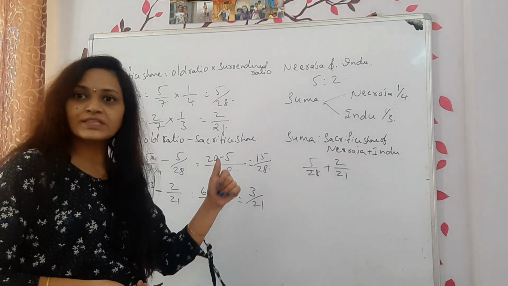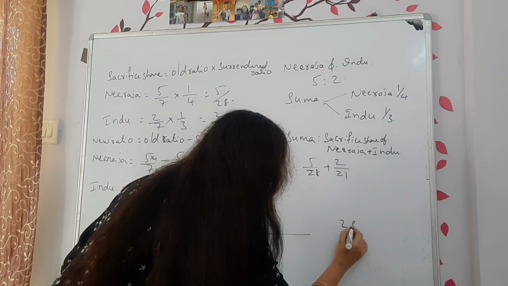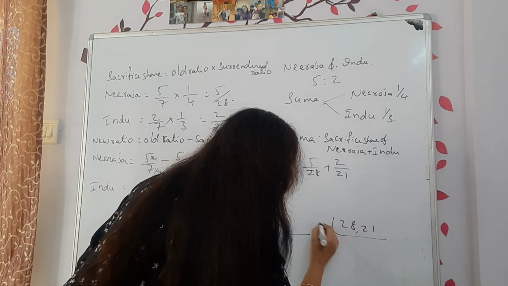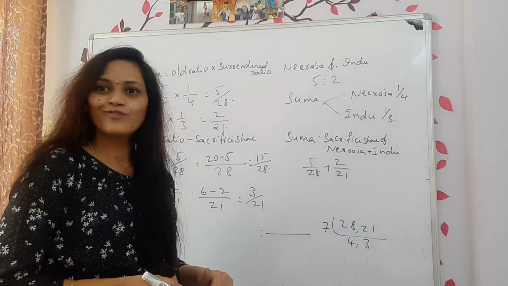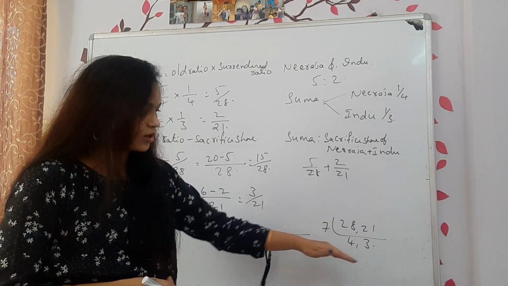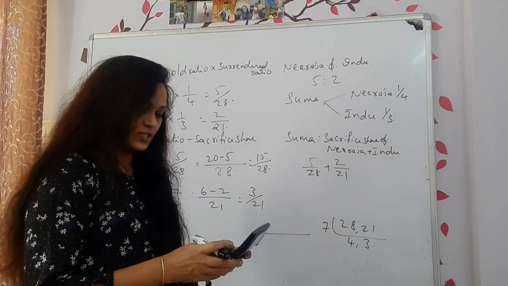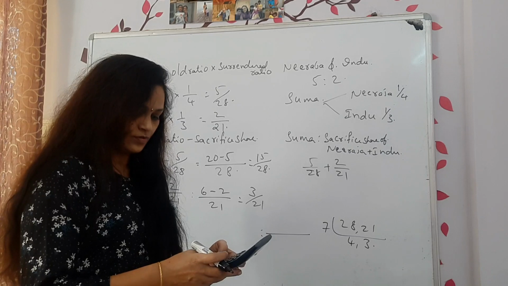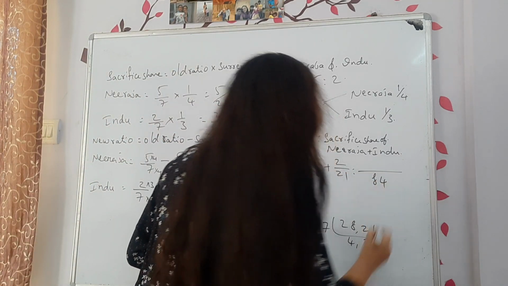Now here you have to take the LCM. Let's take the LCM of 28 and 21. How much you will get? 7, I think, then 4 and 3. Now any more common divisibles are not there. Now find out 7 into 4 into 3. It is 84. So write down 84.